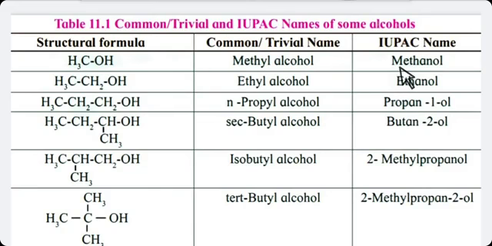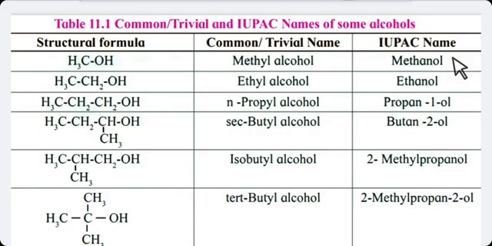So let us start with the first structure. There is only one carbon atom, so it is methanol. For IUPAC nomenclature, you have to remember, you have to name your alcohol as alkanol. So in your first structure, only one carbon is there, so your name is methanol.